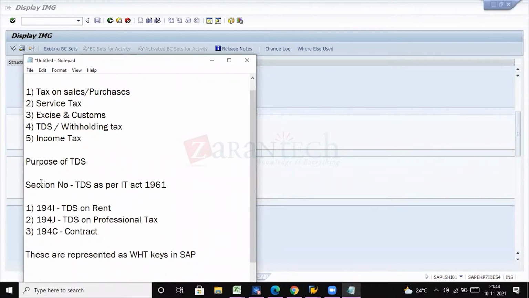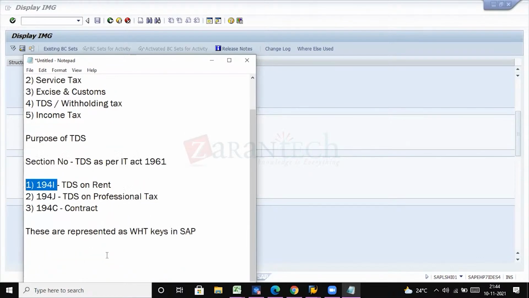We are not going to give this section, based on which the income tax TDS has to be deducted. Rather, we will be giving the withholding tax key, which is mapped to the vendor master, or the customer master. These withholding tax keys will have withholding tax codes, and that will carry the rate.